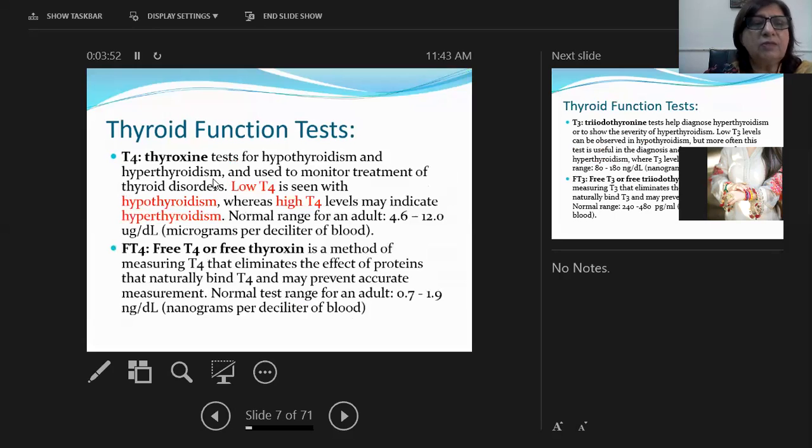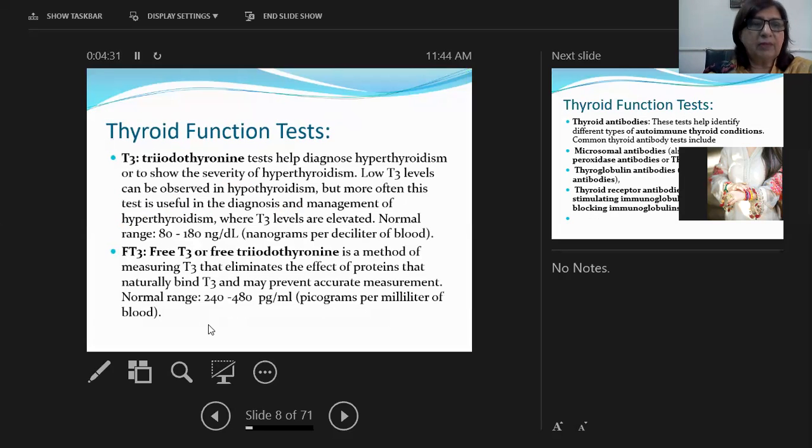So next is T4 thyroxine level. It is done in the serum. Low T4 is seen in hypothyroidism and high T4 is seen in hyperthyroidism. The normal level is 4.6 to 12 micrograms per deciliter of the blood. Another T4 we estimate in the blood serum is free T4 or free thyroxine. It is a method of measuring T4 that eliminates the effect of proteins that naturally bind the T4 in the serum. Normal test range for an adult is 0.7 to 1.9 nanogram per deciliter of the blood.